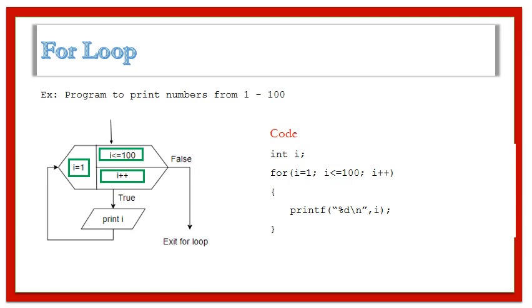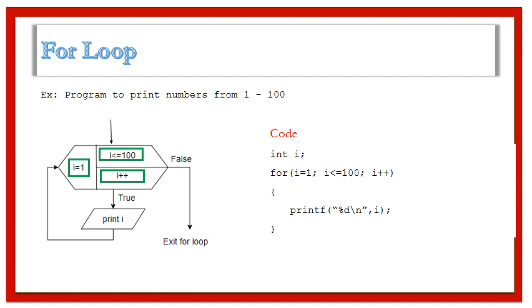Consider a program that uses a for loop to print numbers from 1 to 100. The counter variable used here is i. i is initialized to 1 in the loop. The for loop condition checks if the value of i is less than or equal to 100.